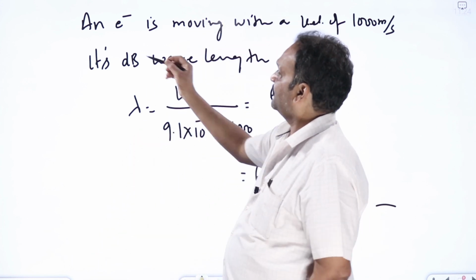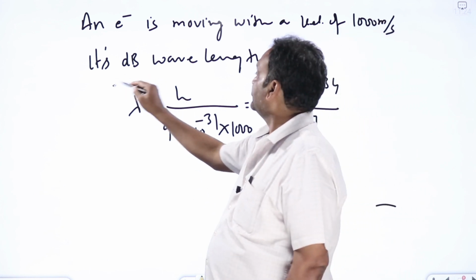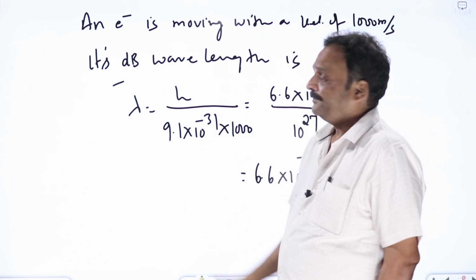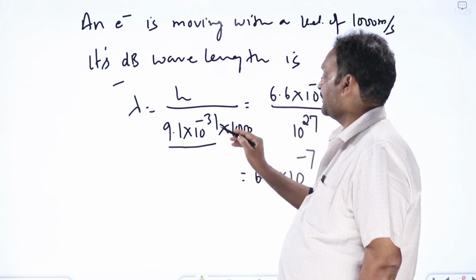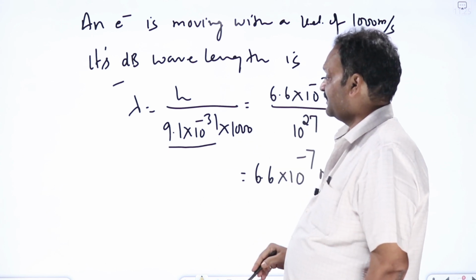Consider a small problem here. An electron is moving with a velocity of 1000 meters per second. Its de Broglie wavelength is, so lambda equal to h by mv. Mass of the electron is 9.1 into 10 to the power minus 31 kg, known to us. It is moving with a velocity of 1000 meters per second.